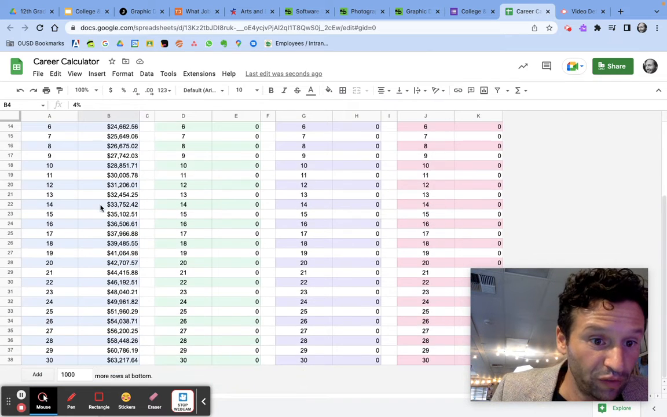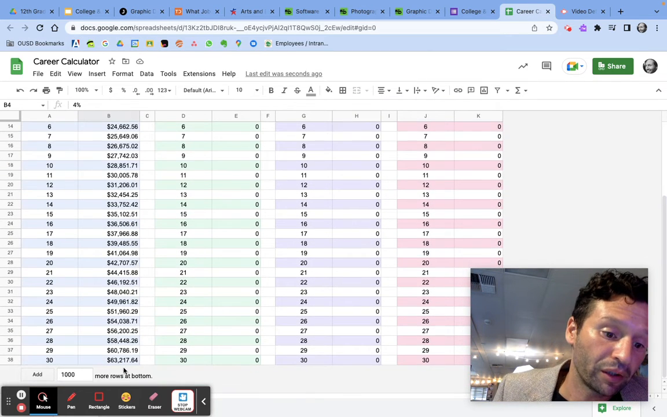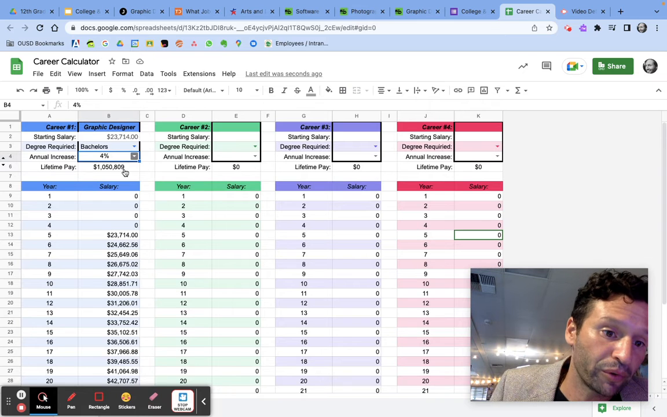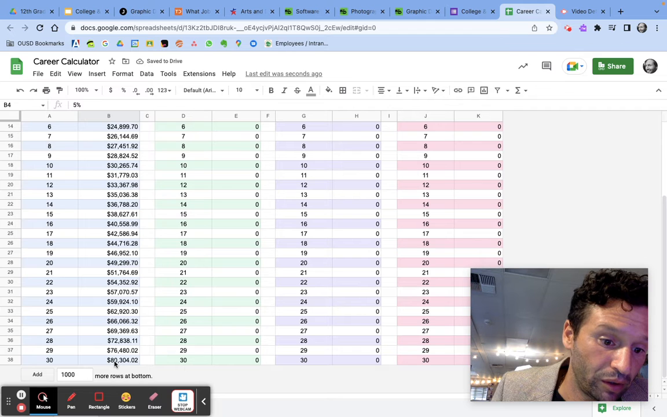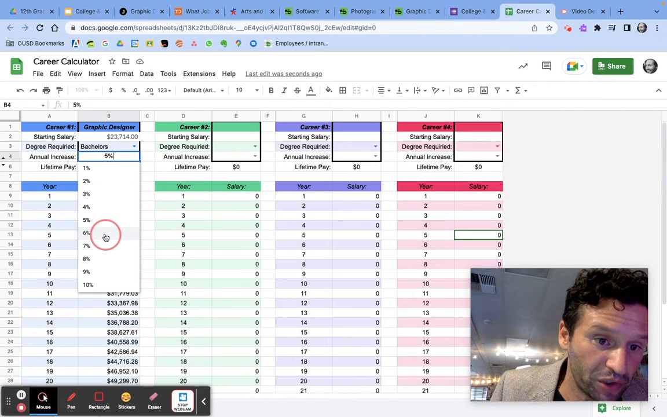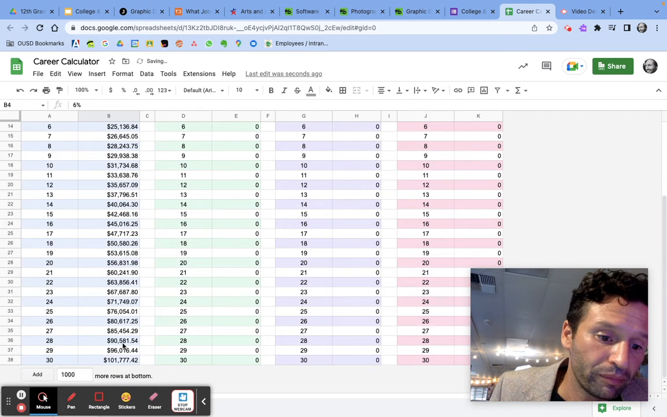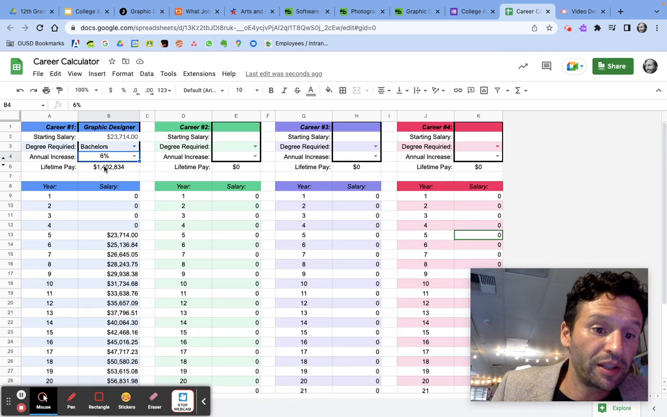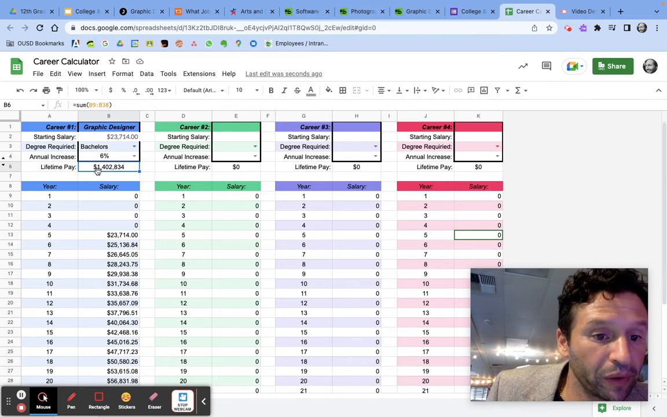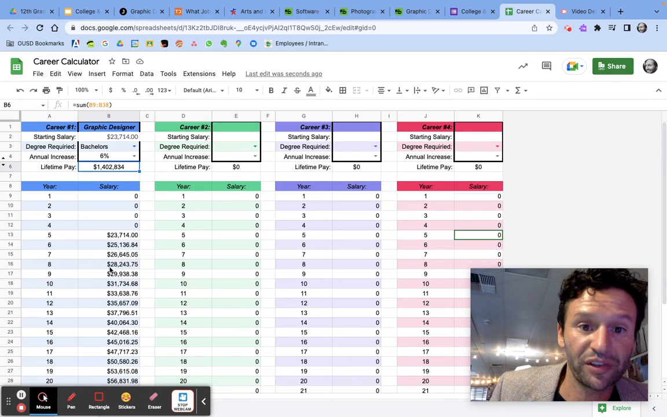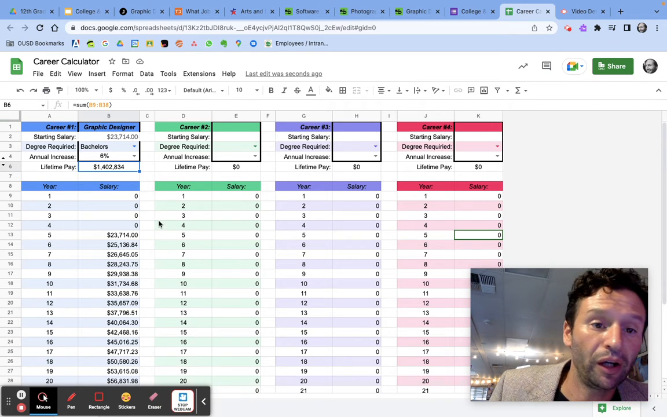So I tried 4% and I'm not making this much money. So I'm going to try 5%. 5%, $80,000, that wasn't enough either. Let's give myself a 6% raise every year. That's pretty good. Okay, so I can see that in my life, I'm going to make $1,400,000 being a graphic designer. Let's try another one.